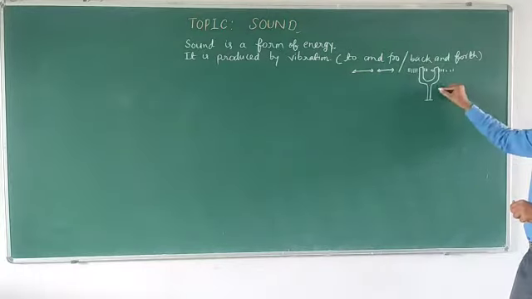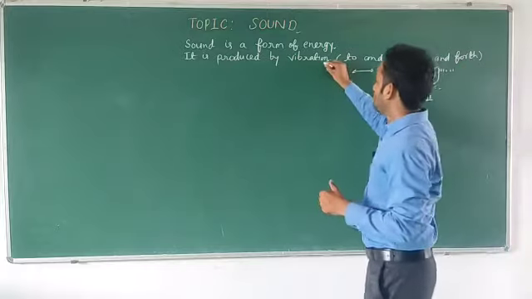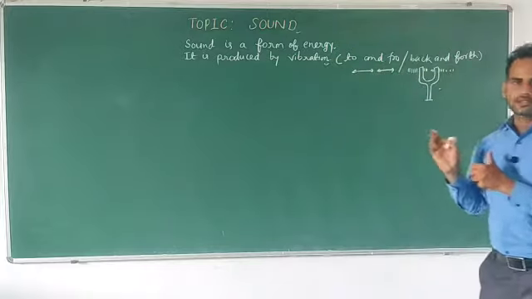Now we will understand the meaning of vibration here.